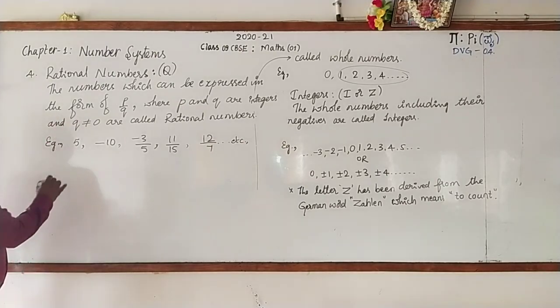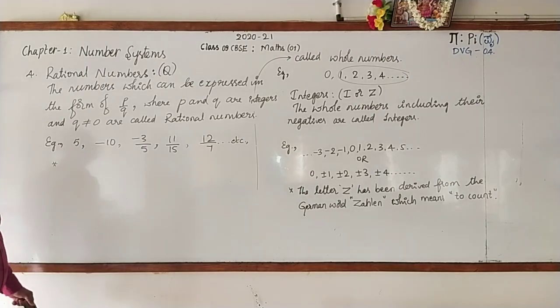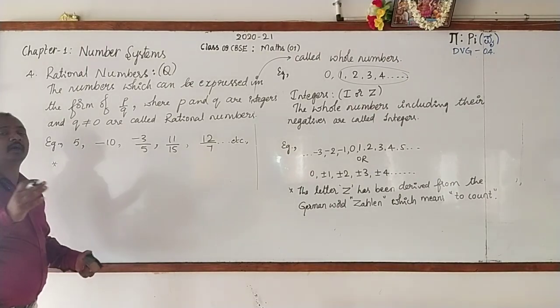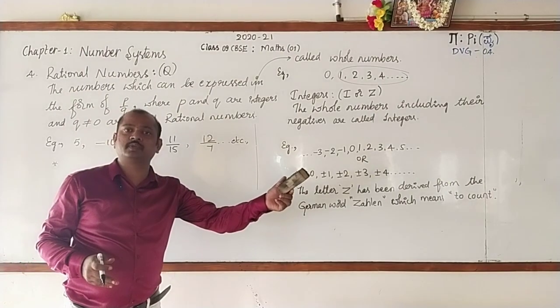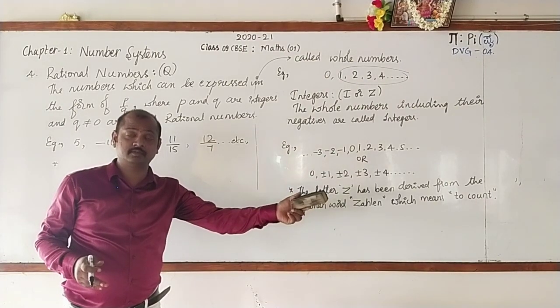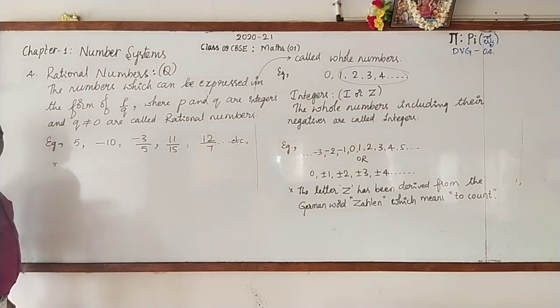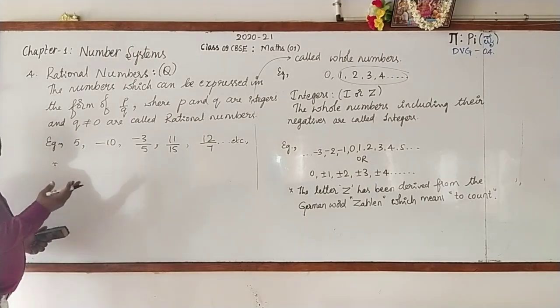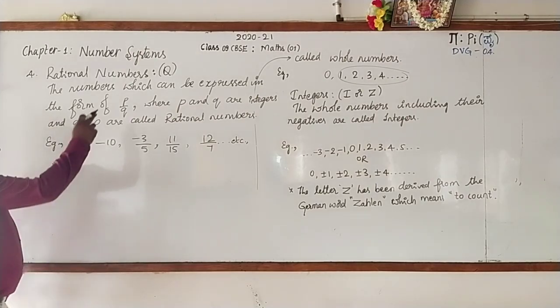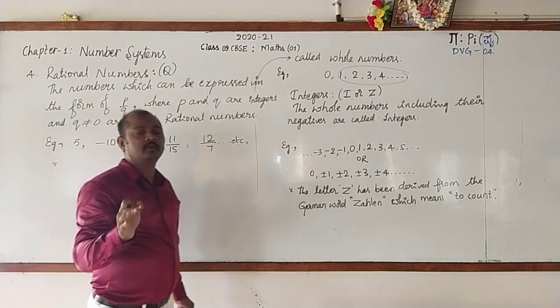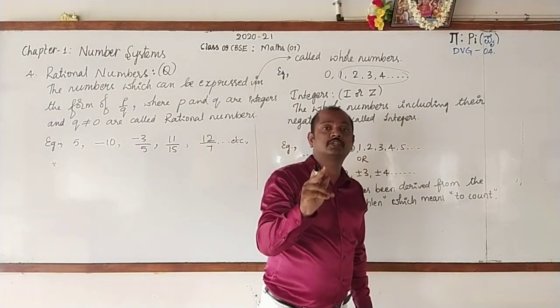There is a reason. When you divide a number by another number, whatever value you get, that is the quotient. So here also, rational number is in that form. On dividing you will get the quotient. The letter Q has been taken from the word quotient.